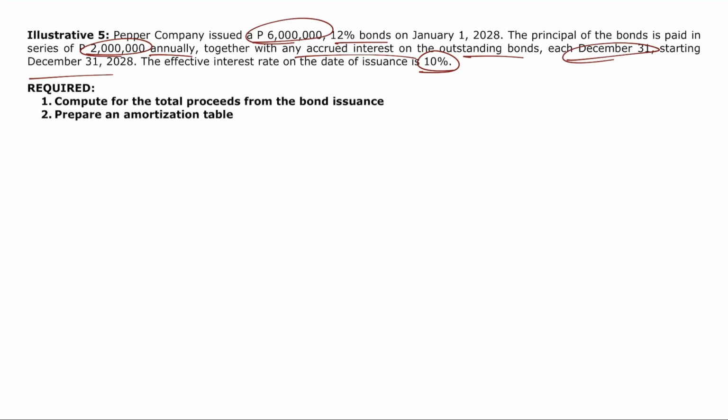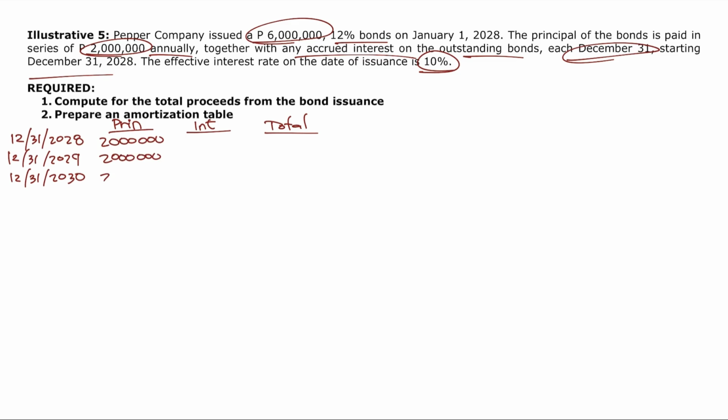Okay? So, here, let's compute first the dates of payment. That's December 31, 2028, December 31, 2029, then we have December 31, 2030. Okay? So, here we have payment of principal, then payment of interest, and then total payment, of course. Payment of principal, according to the problem, is 2 million annually, 2 million, 2 million, 2 million.